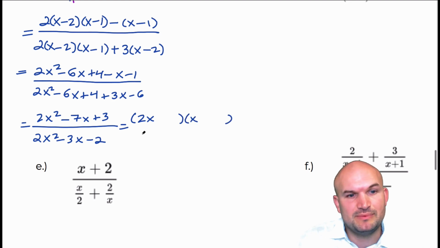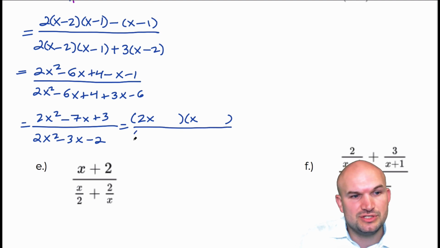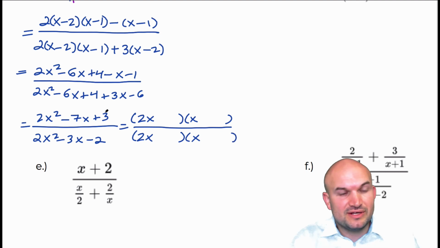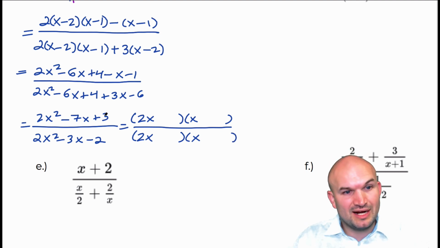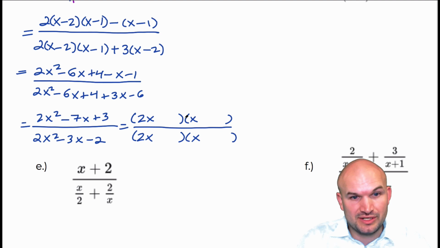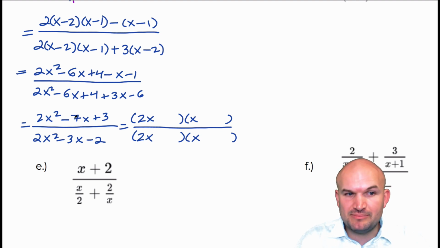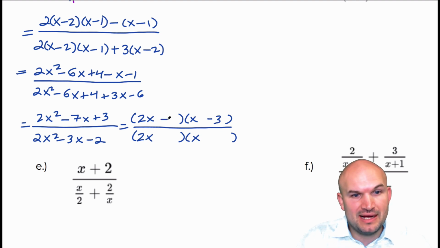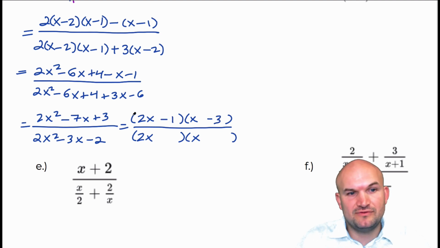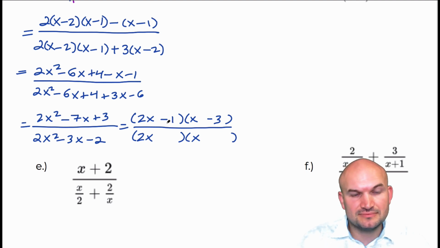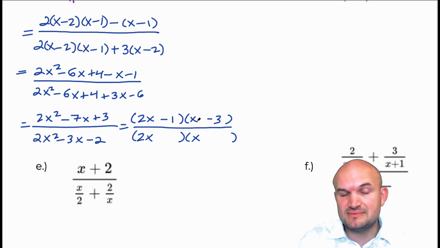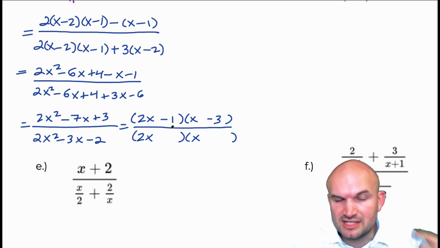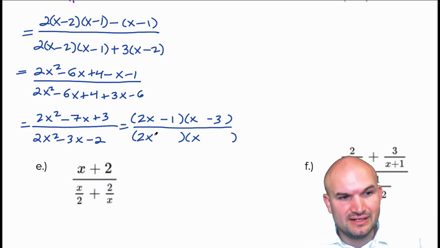Fortunately, they can just be factored into 2 binomials, which is nothing crazy, at least with the 2x and the x. Here I see I'm going to be doing a sum, and I'm going to want to add these. So this one can be factorable here. Both my terms are going to be negative. So let's see if I did a minus 3 and a minus 1. Negative 1 times negative 3 is a negative 3. Negative 2x times negative 3 is negative 6x. Negative 1 times x is negative 1x. Negative 1x plus negative 6x is negative 7x.